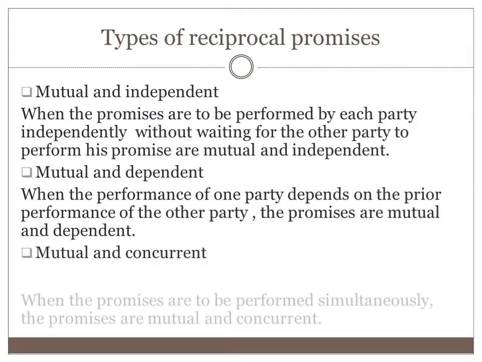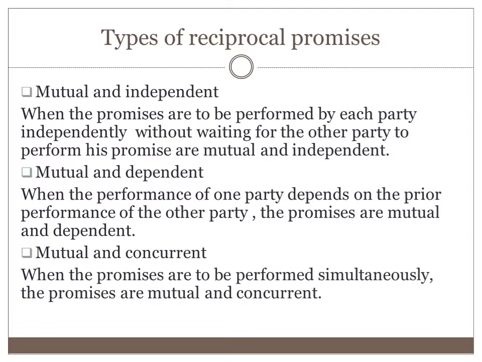And the last one, mutual and concurrent, where the promises are to be performed simultaneously. When the promises are to be performed at the same time, that's called mutual and concurrent. For example, A agrees with B to sell a motor car for cash. Here both A and B are required to perform their promises. These are the three different types of reciprocal promises.